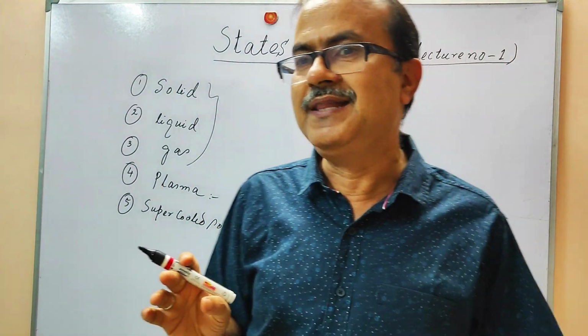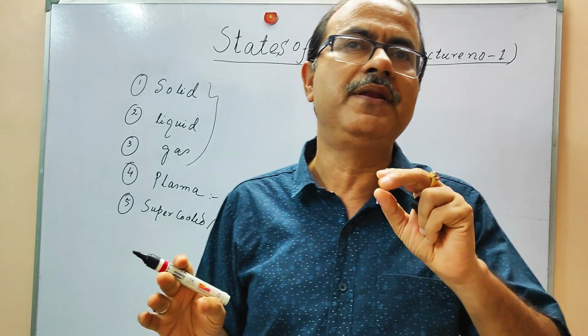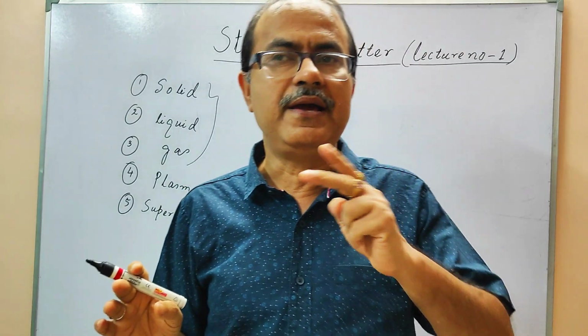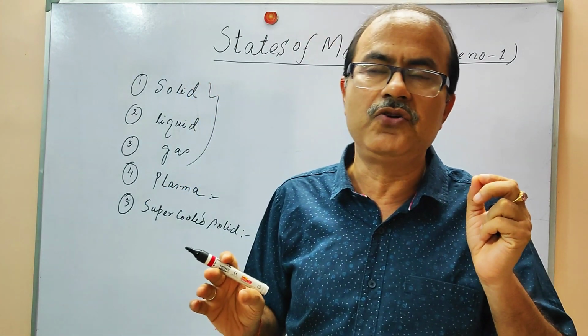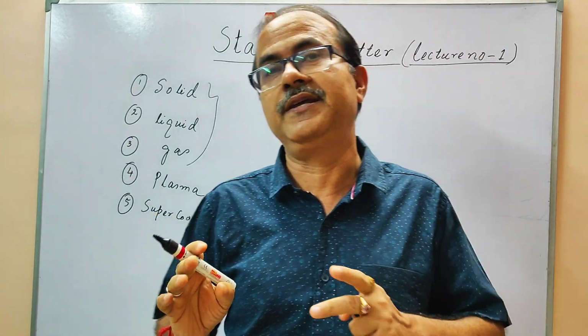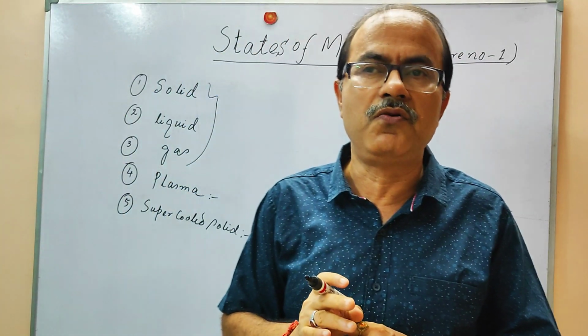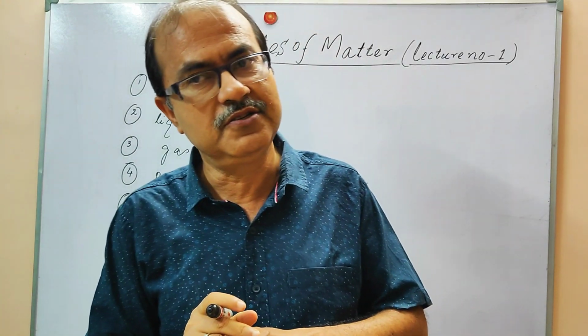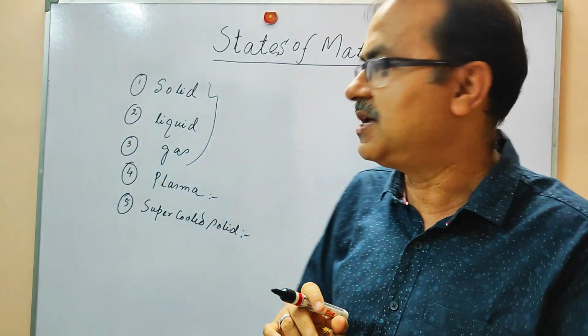At that time the electrons come out from the atoms, and there are positively charged ions also. It is basically a mixture of electrons and positively charged species. This is called the plasma state.